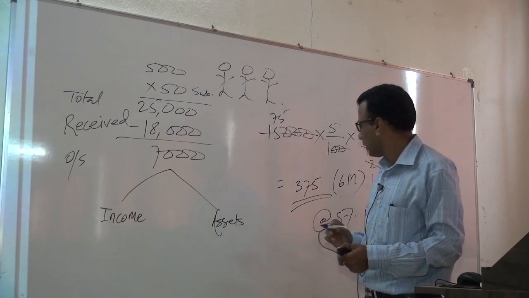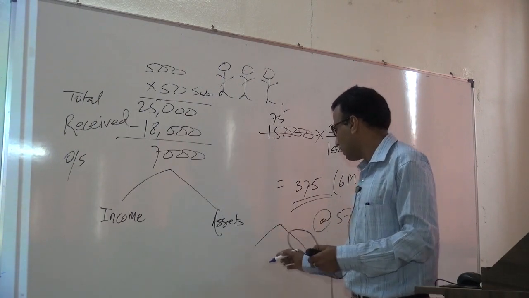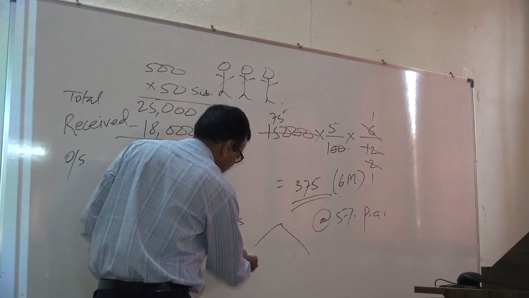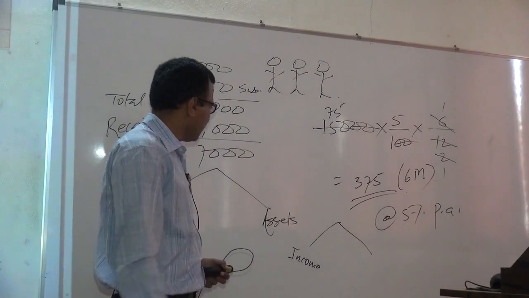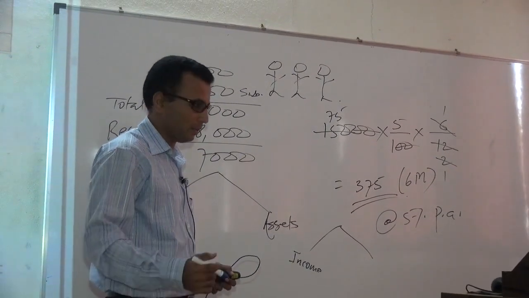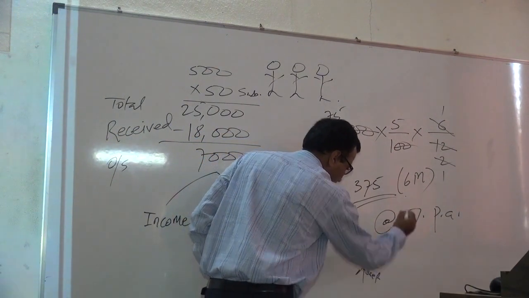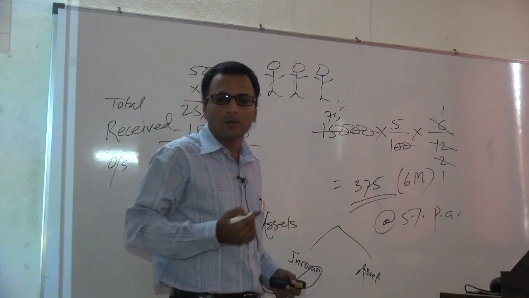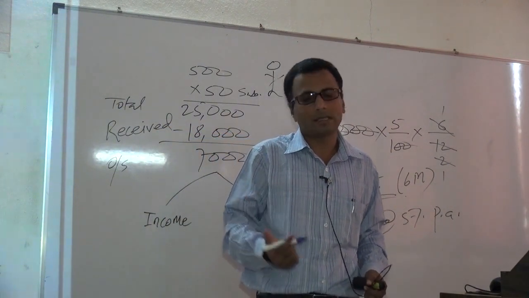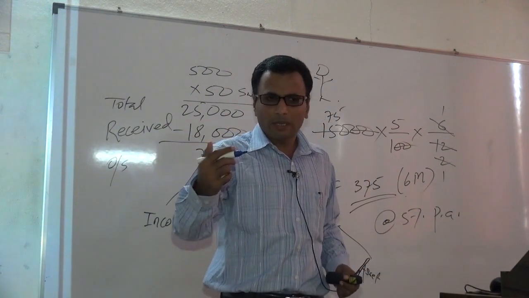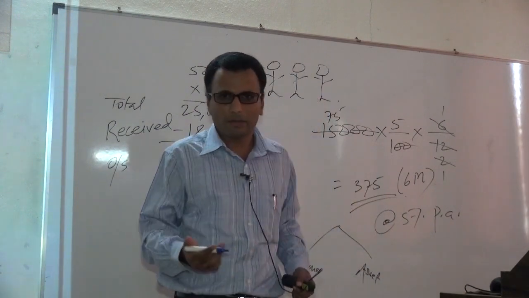Understood? This interest, where we are going to show it? It is the income of this year, so it will be shown on income side. And this interest is to be received, not yet received. So this will be shown on asset side. Just like accrued subscription, outstanding subscription, we are going to treat this interest also. Instead of showing this accrued interest separately, it will be added to investment itself.